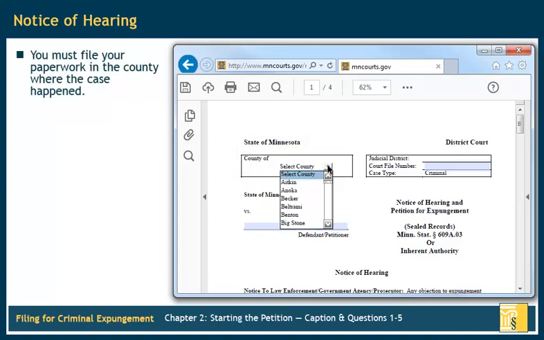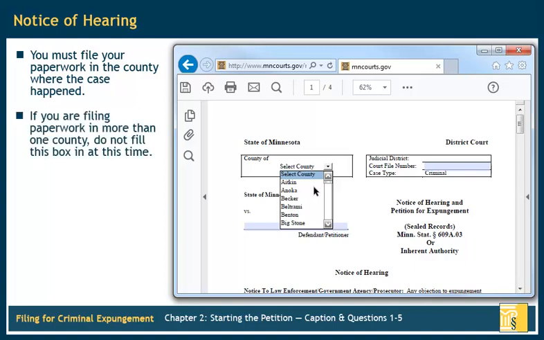You must file your paperwork in the county where the criminal case happened. For example, if the criminal case happened in Anoka County, fill in Anoka. If you are filing criminal expungement paperwork in more than one county, do not fill this box in at this time.